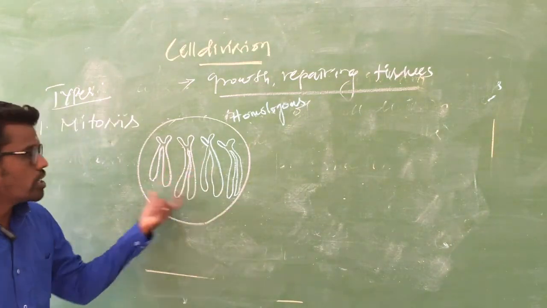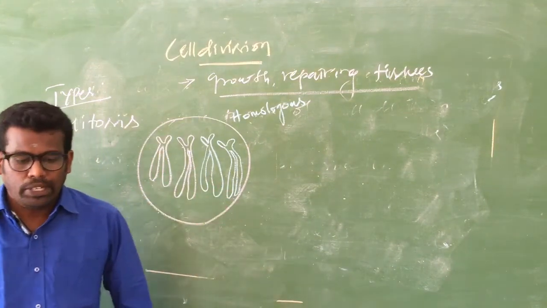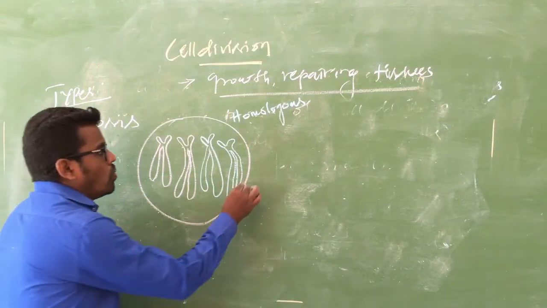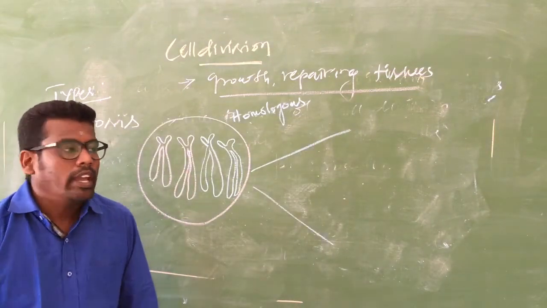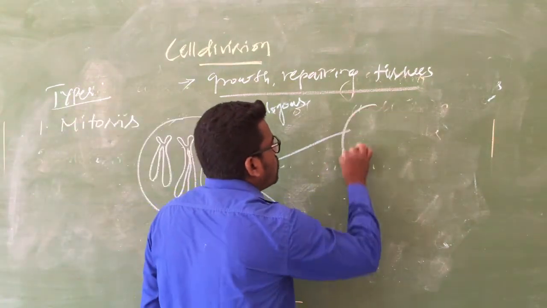So this is the structure of the cell. Chromosomes are present. Now the cell will divide, and finally produce two daughter cells.